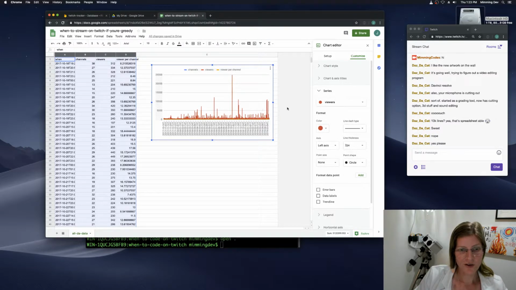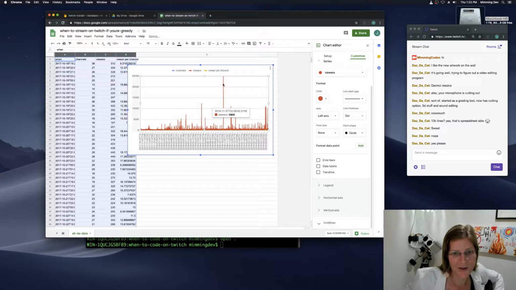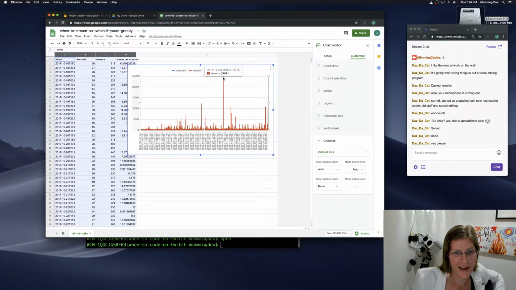And my spreadsheet is grumpy. So I'm probably going to have to do some aggregation before. Oh wait, 25,000. That was at some time in 2018. There was something really popular going on. Okay, that's an interesting thing.